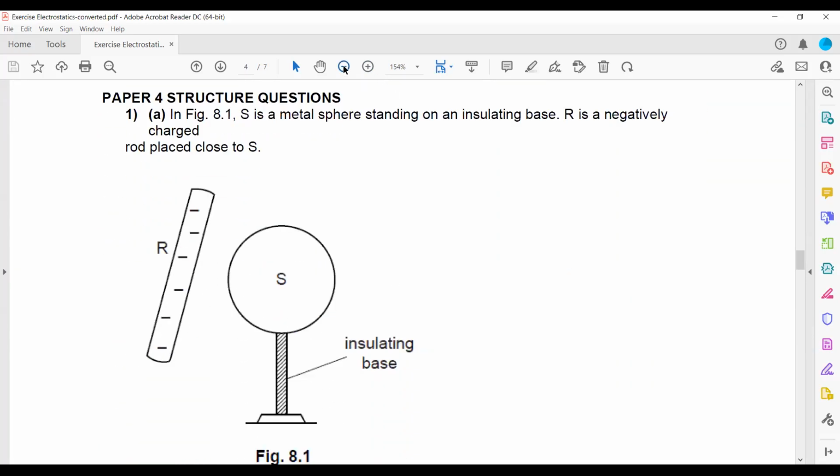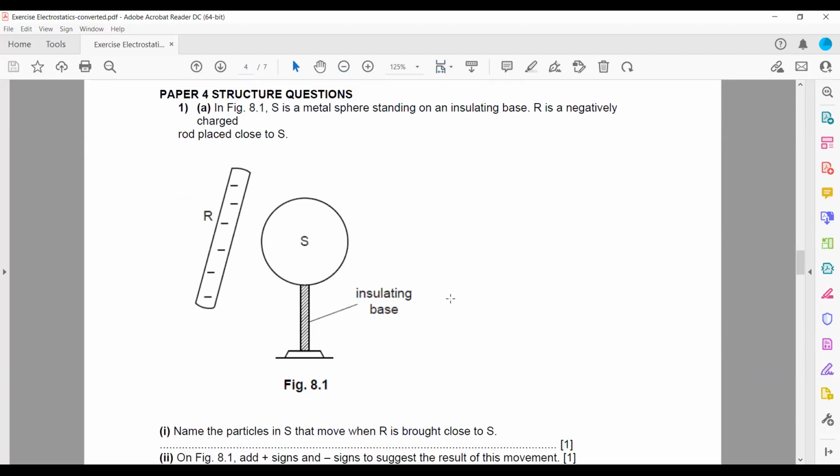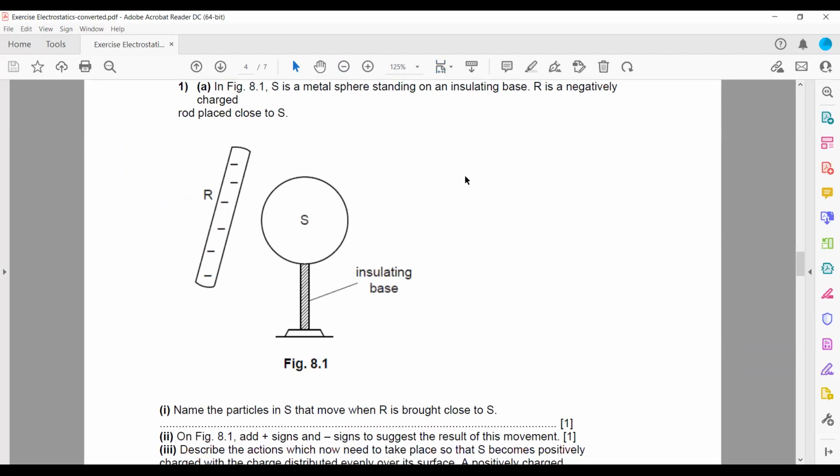Then these are the structure questions. Figure 8.1 shows a metal sphere standing on an insulating base where R is negatively charged. Name a particle S that moves when R is brought closer. So this is a metal sphere. A metal contains a lattice of positive ions, so there is a regular arrangement of positive ions and delocalized electrons. So electrons are there in the metal which are free to move.